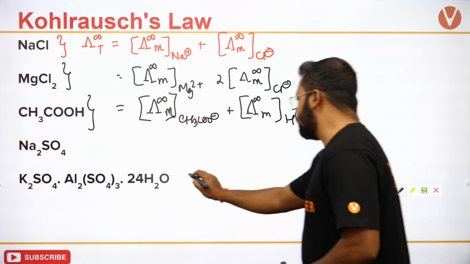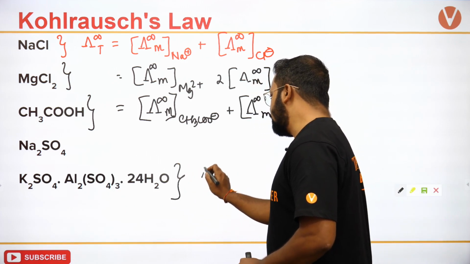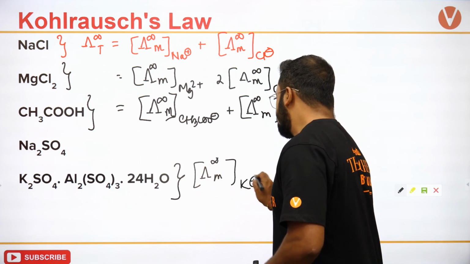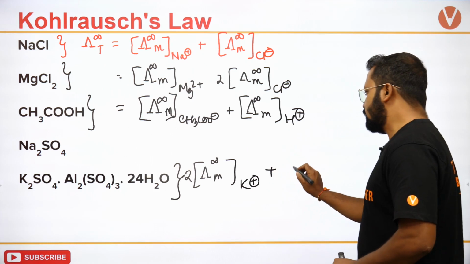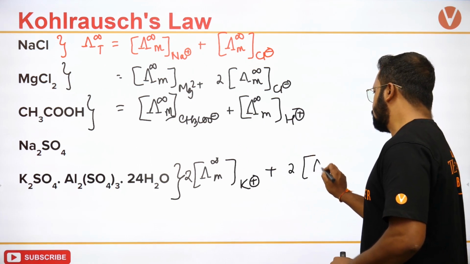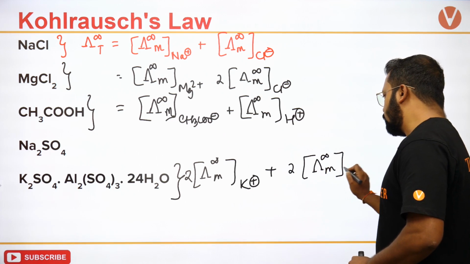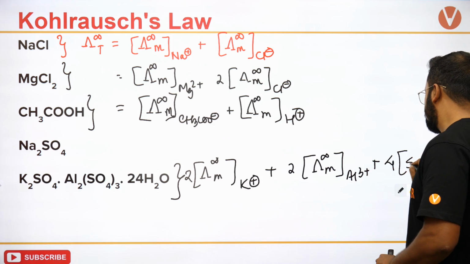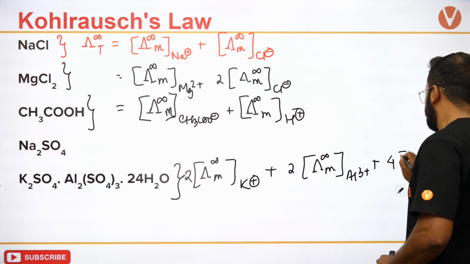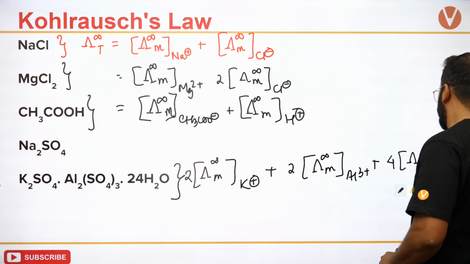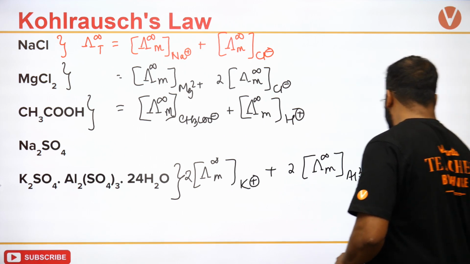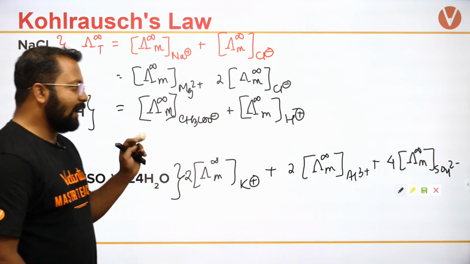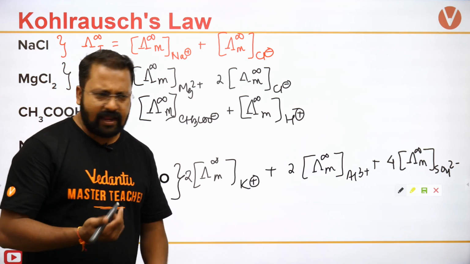So if I have to write for this one, I would write it as infinity for K plus 2 times, plus 2 times for Al3 plus, and 4 times that for sulfate ion.